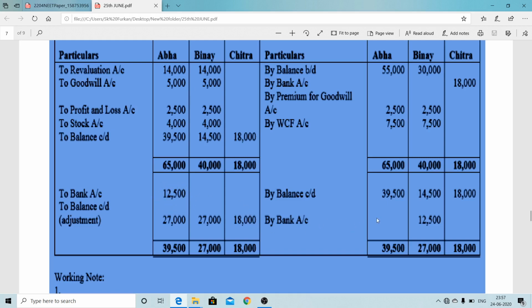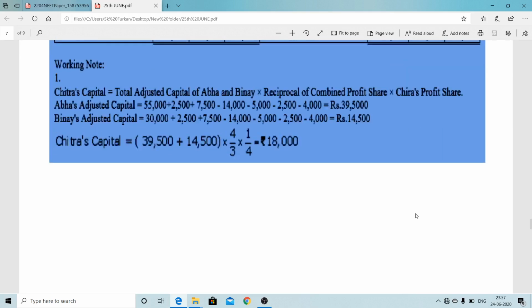And another situation arises here. Second partner, you want to make 27,000 capital, but he's coming here 14,500. So therefore he has to bring the cash. So therefore by bank here. The same way, we'll make the difference debit credit, and which side is shortest, that side we write here bank or cash. So like that way you can do. The same way, same process.